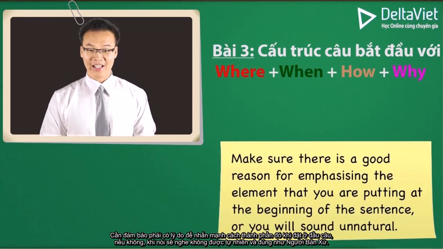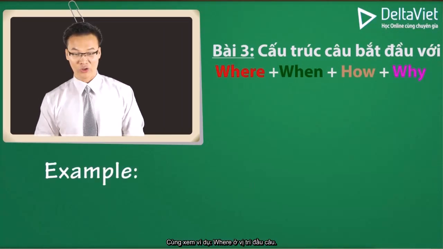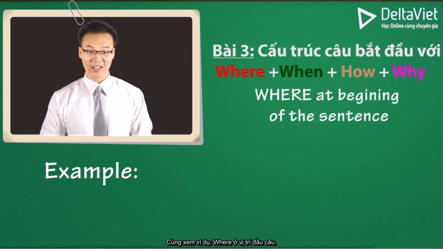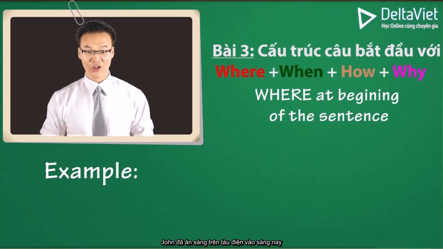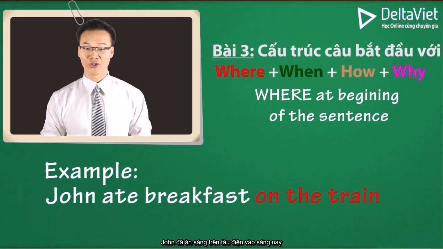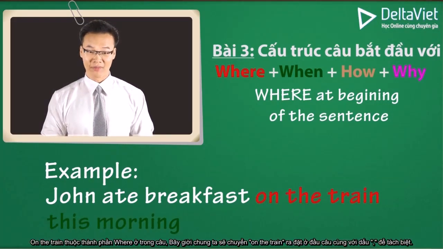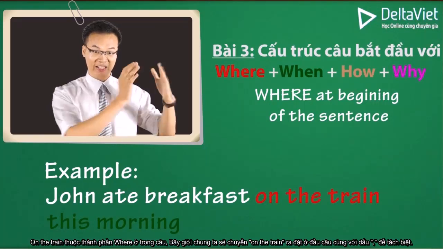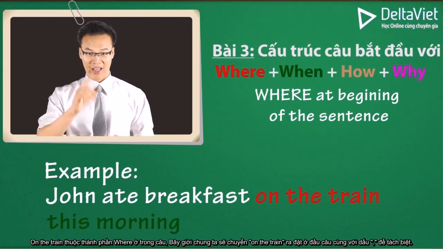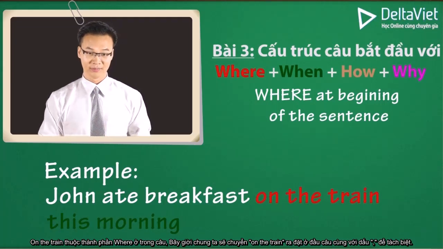Next, there must be a good reason for emphasizing the element that you are putting at the beginning of the sentence, or you will sound unnatural. Let's look at an example. Where at the beginning of a sentence: John ate breakfast on the train this morning. On the train is a where element. Now I will move on the train to the beginning of the sentence, and it has a comma.